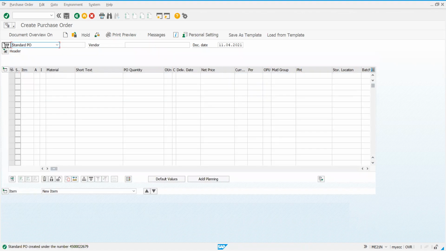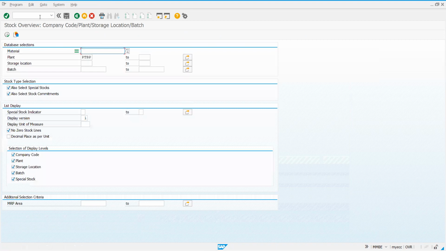So make a note of this PO number, 4500022679. Make a note. Six, 7, 9. Now in this screen, I'll go to stock overview, MMBE. 700700370. I'll execute this.